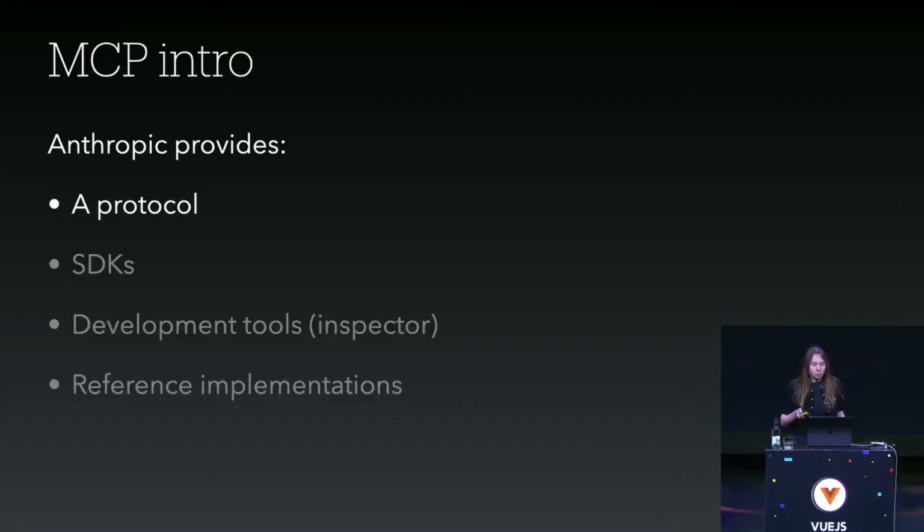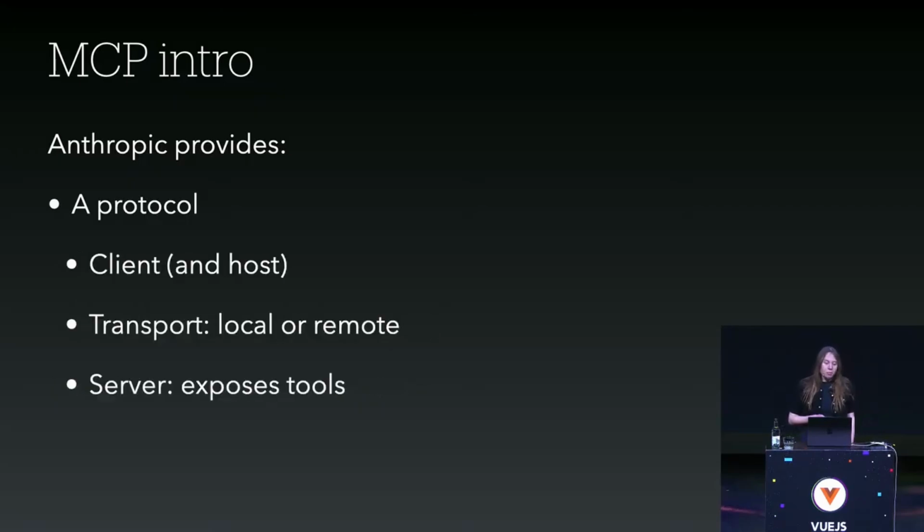So let's focus first on the protocol. The protocol provides several things, and that's quite complete, I would say. But one thing I want to focus on is the architecture that it specifies. In this architecture, there are 3 things that we need to know, 3 entities, I would say. The first one is the client. The client is the piece of code which will be interacting with the host and the LLM and with the rest of the process.